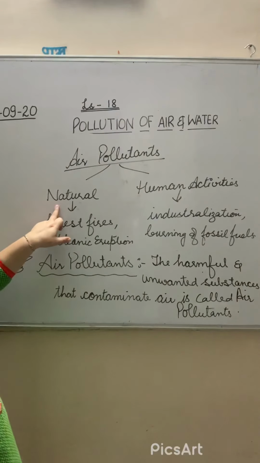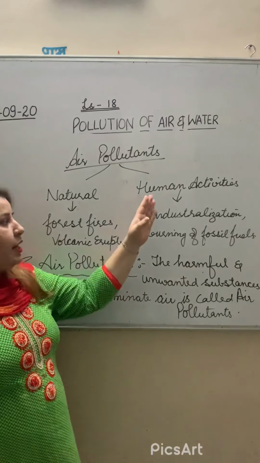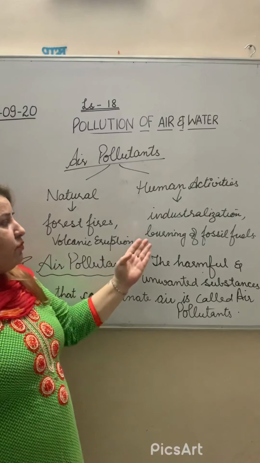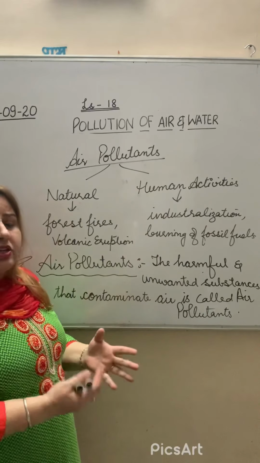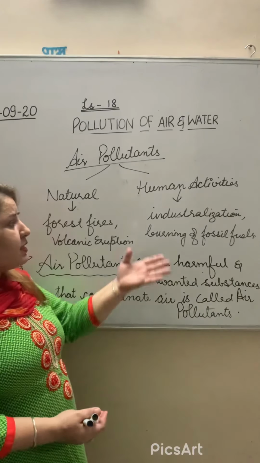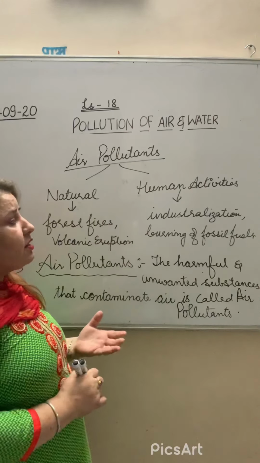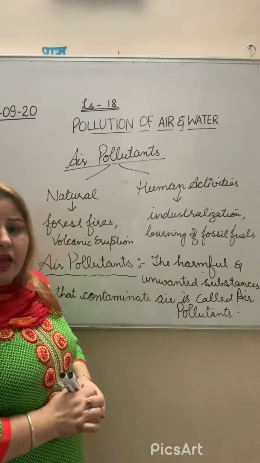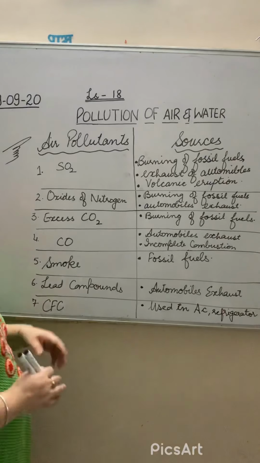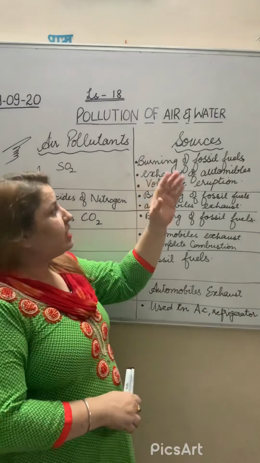One is the natural sources, that is forest fire as well as volcanic eruption, and the other is human activities like industrialization. When we are making new industries and factories, then smoke will be produced. Burning of fossil fuels will also increase the air pollutants in the air. Right, now we will discuss the different types of air pollutants and their sources.